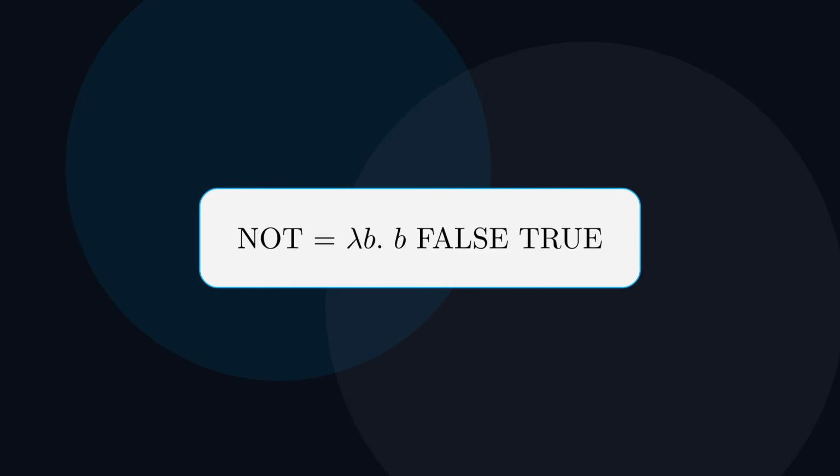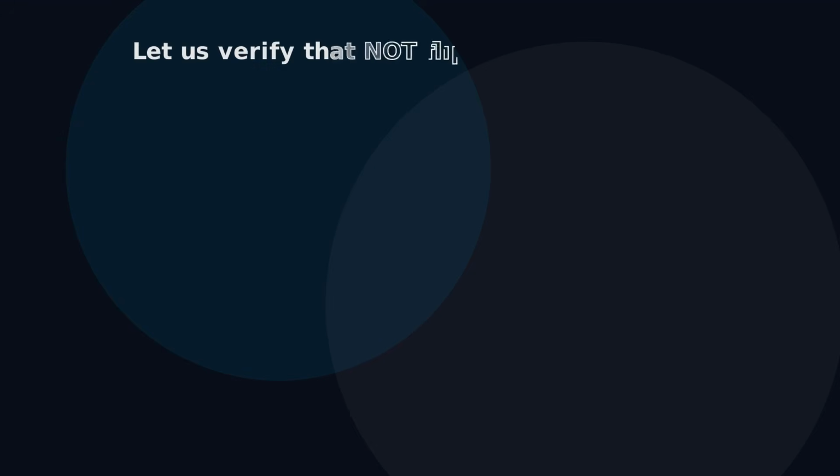The function that achieves this goal is the following one. It is defined as a function that given an input b, maps b to the following expression: b false true. In order to see that this is exactly the function we want, for a representation of the operator not, let us verify that it actually flips true and false as expected. We will do this via a substitution of the expression for true and false in place of b.